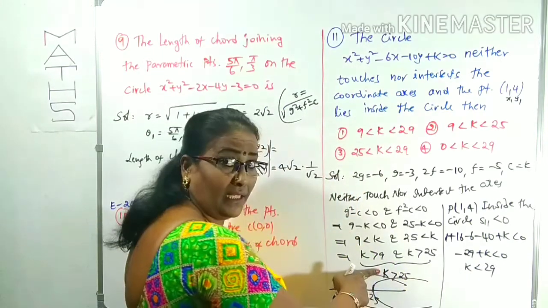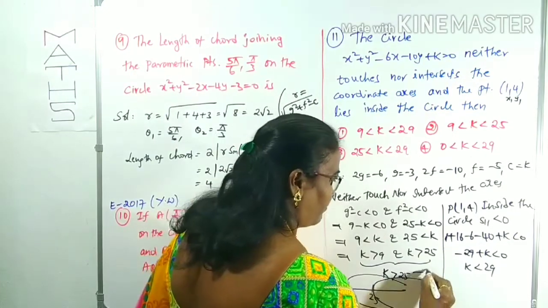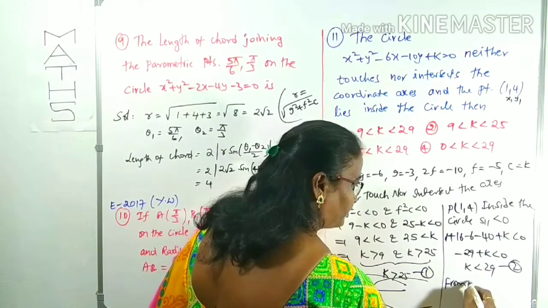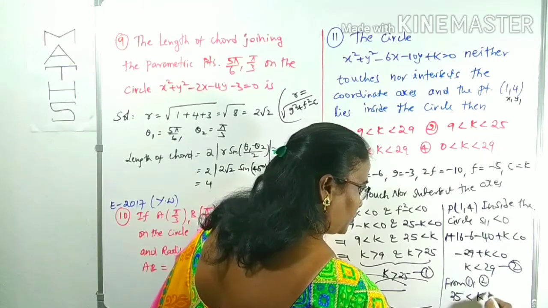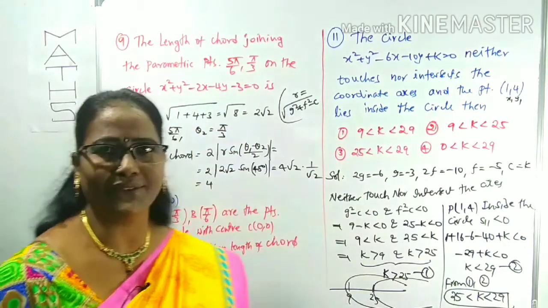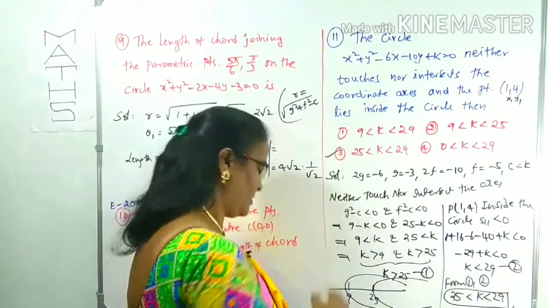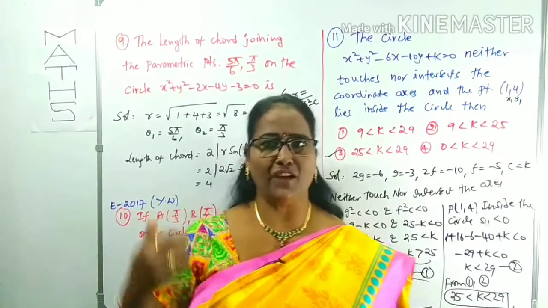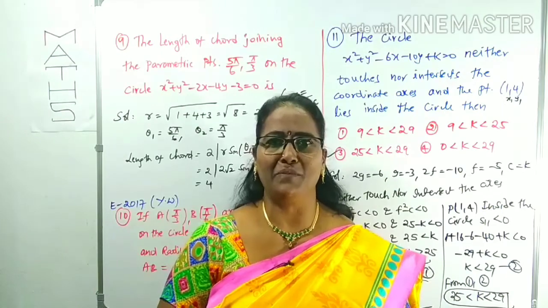What can we observe here? K is greater than 25, and k is less than 29. Therefore from 1 and 2, k must lie between 25 and 29. That's it. Which option? Yes, that is clearly the third option. You have to concentrate on the two conditions given in the tips; those only we have used here. Is it clear? Now we can come across some more questions.